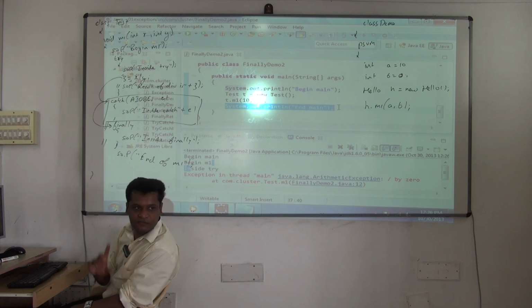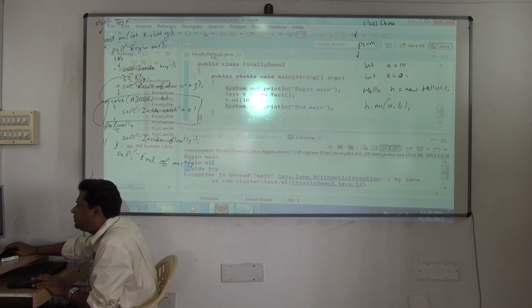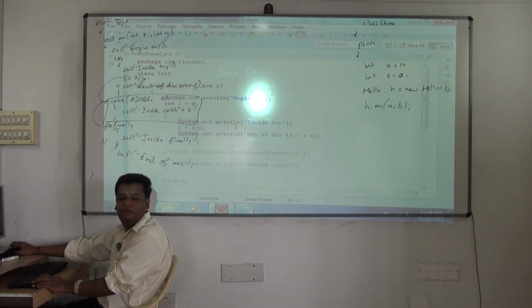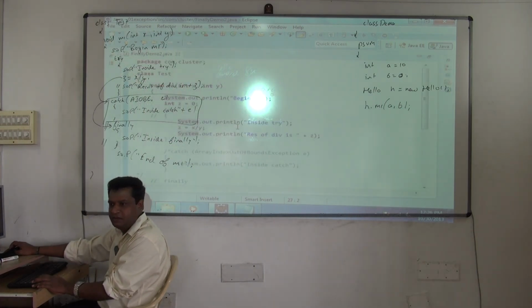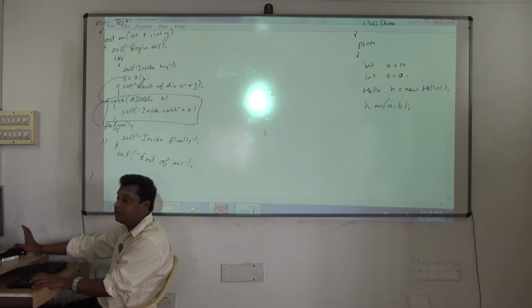Are you clear? Is this flow clear for you? Okay, so all the statements inside finally are guaranteed to execute, whether an exception occurs or doesn't occur. Any questions in this example? Clear with the flow? Any questions in this example?